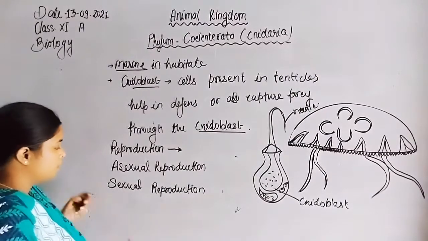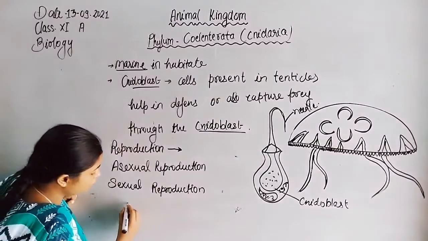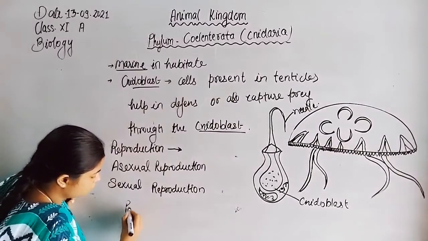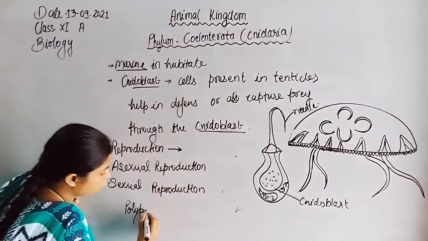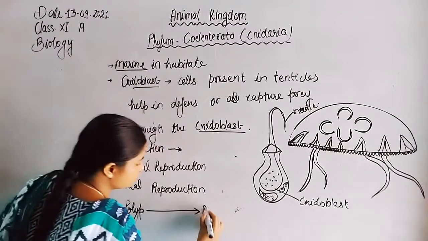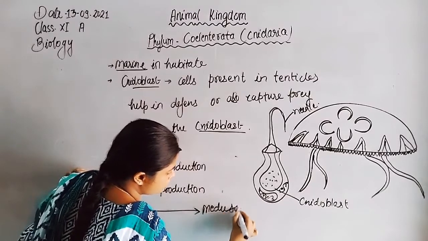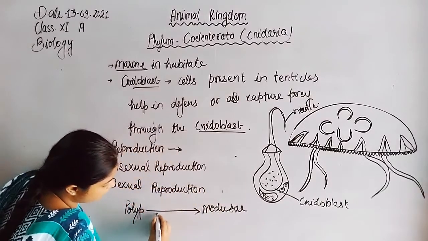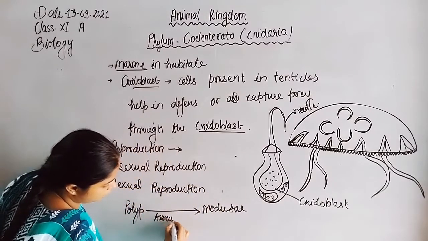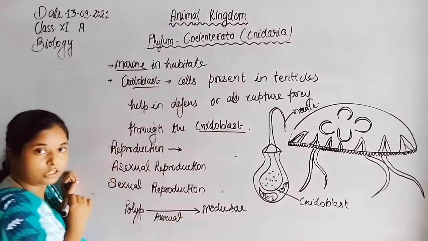Polyps form medusae by asexual reproduction.